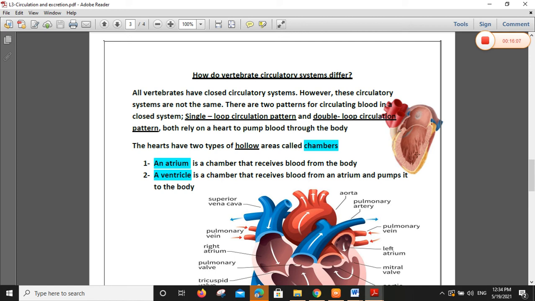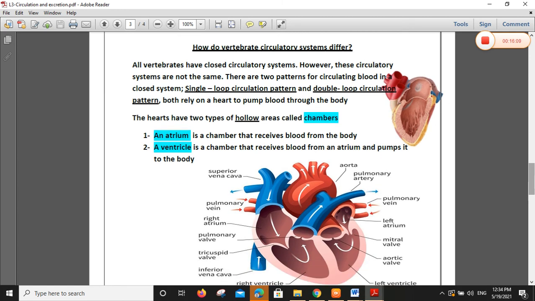This is the first room. Then we have a valve between atrium and ventricle. Look at the valve. This valve and this valve allow blood to pass from atrium to ventricle. So the ventricle chamber receives the blood from the atrium and then pumps it into the body. The ventricle pumps the blood through another valve.